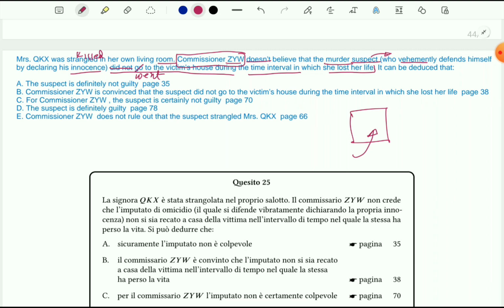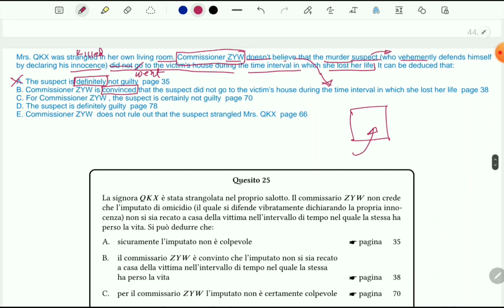So let's study the options and we'll find out what we can conclude. The suspect is definitely not guilty. We cannot say that. We cannot say anything for certain, so this cannot be the answer. Commissioner ZYW is convinced that the suspect did not go to the victim's house during the time interval in which she lost her life. By the commissioner's statement, we cannot say that, because in the statement the commissioner wasn't convinced, so this cannot be our answer.